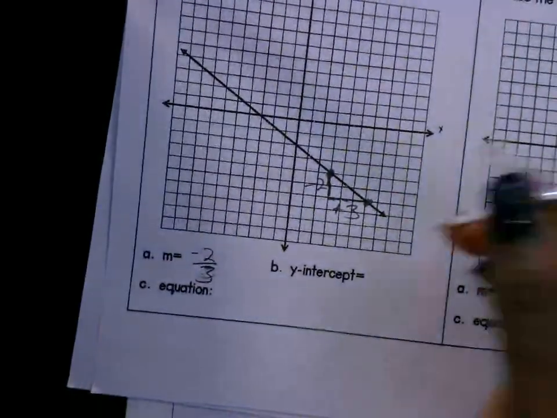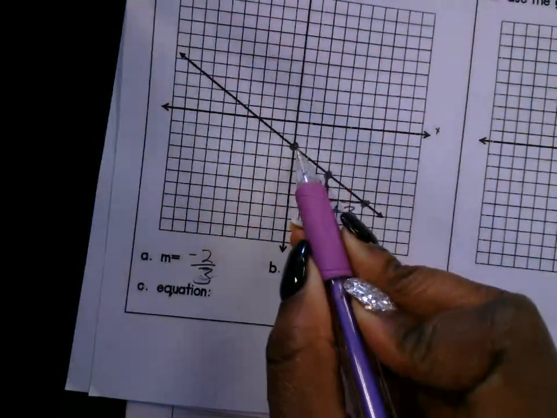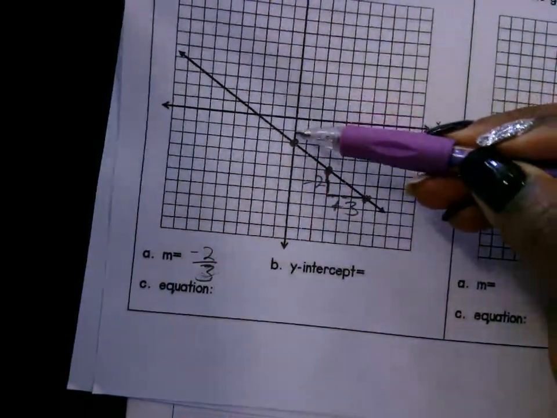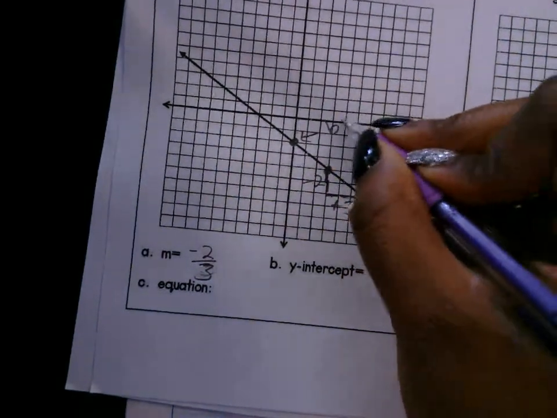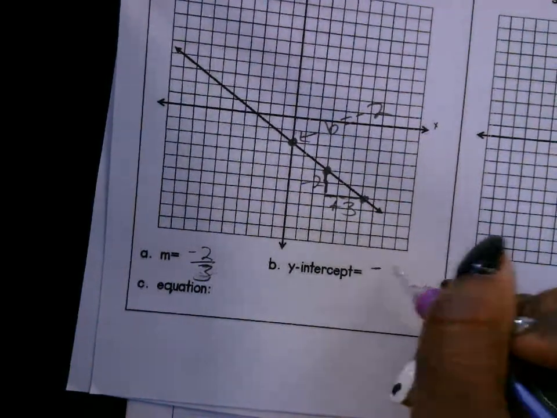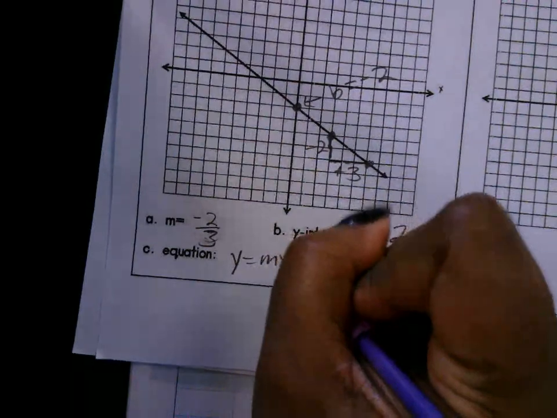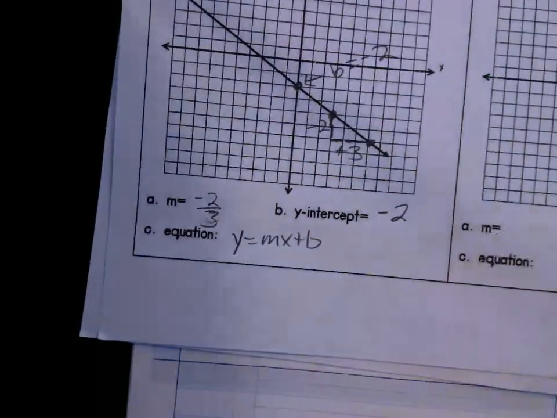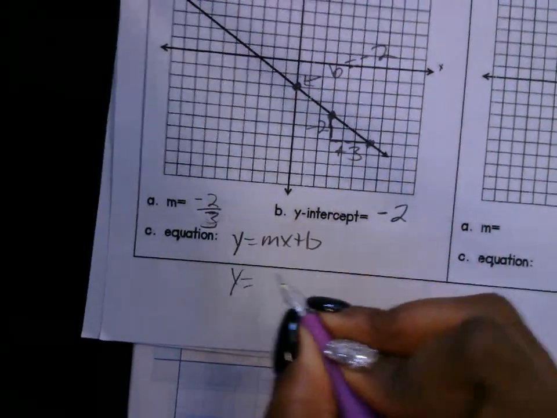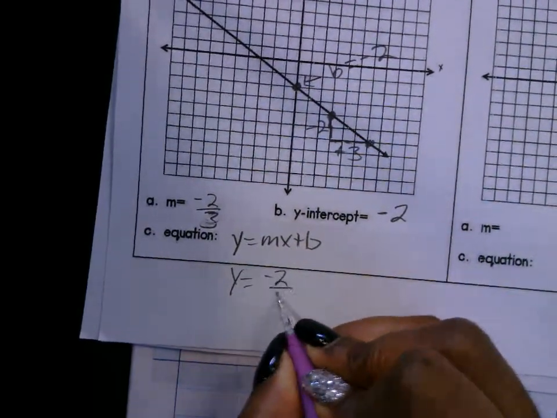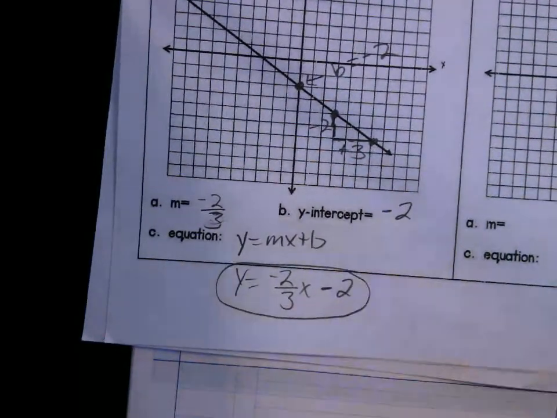My y-intercept is where the line crosses the y-axis. Parker, please sit up, baby. It crosses the y-axis right here. What is this number on the y-axis? -2. So b is -2. My y-intercept is -2. So to write an equation in slope-intercept form, y equals mx plus b, how do I write this? y is equal to what? y equals -2/3 x minus 2. Okay.